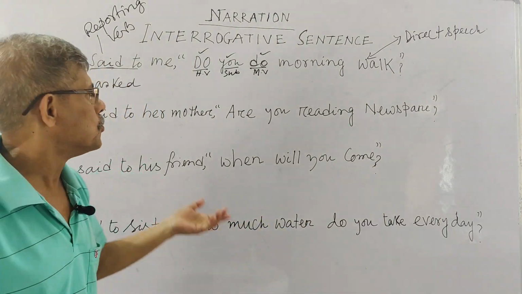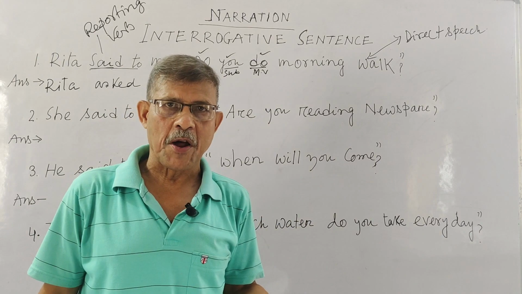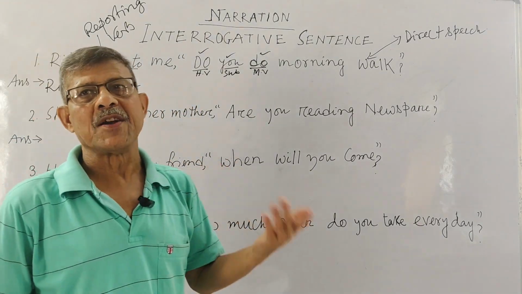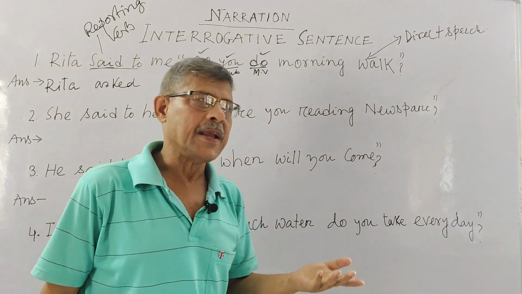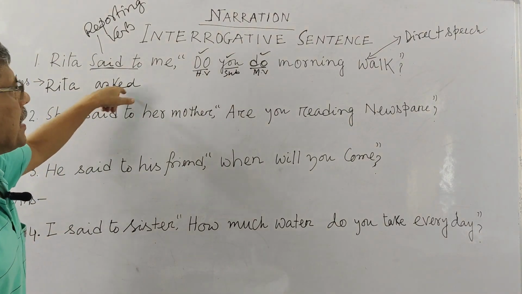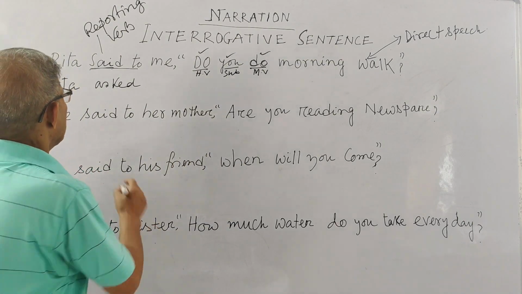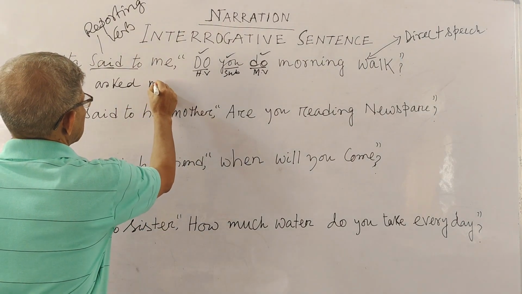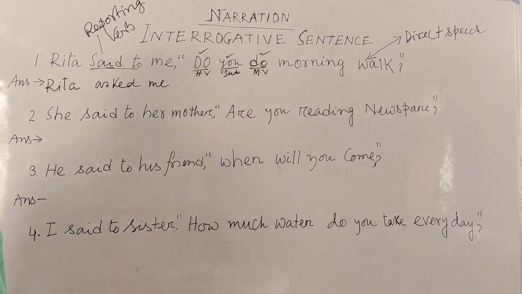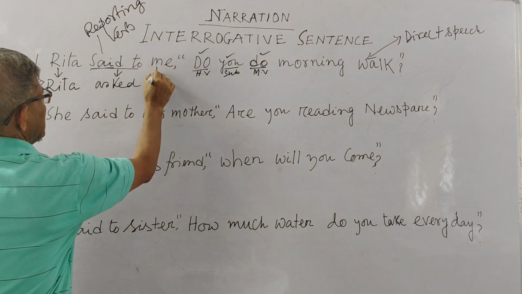All these things you can use, either asked, or wanted to know from, or inquired of. Any one you can use here, no problem. Rita asked me. Okay? Rita asked me.